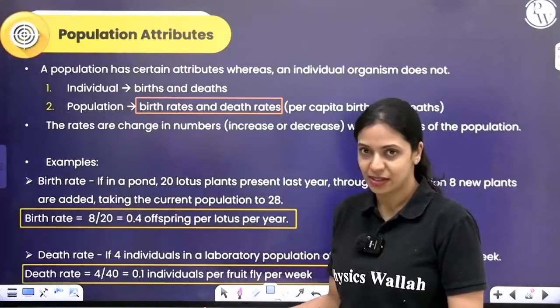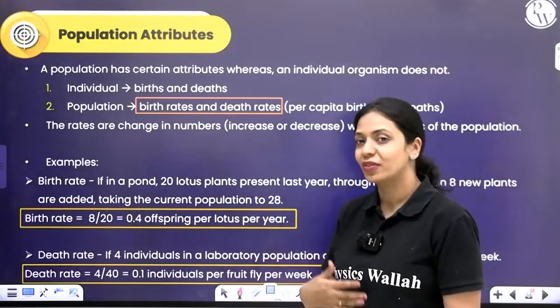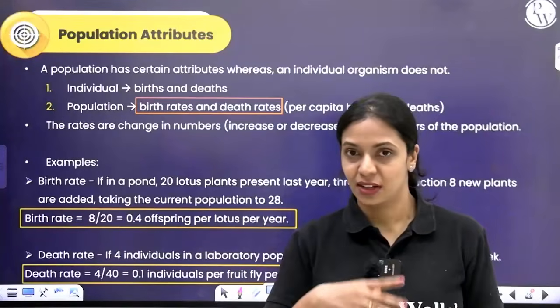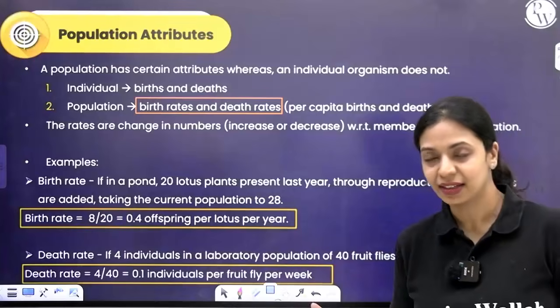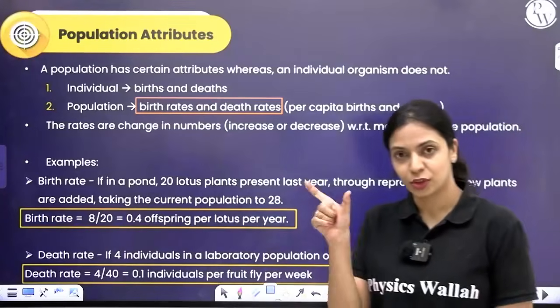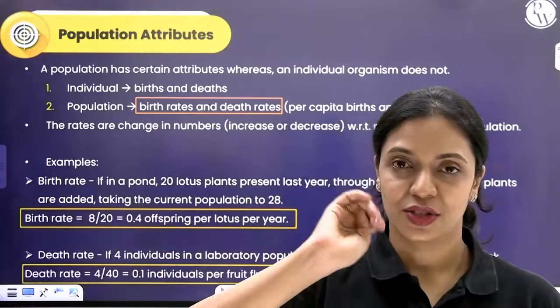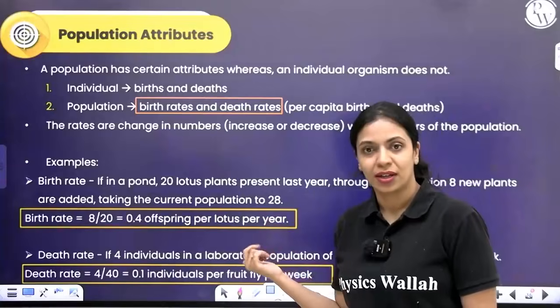Death rate is also very similar. There's an example of fruit flies given in your NCERT textbook. In a lab where they were culturing fruit flies, 40 fruit flies were apparently present at the beginning of the week. Towards the end of the week, 4 of them apparently died. So through that 1 week, what was the death rate? 4 have died. How much were present initially? 40 were present. 4 divided by 40 will give you 0.1. That is the death rate.